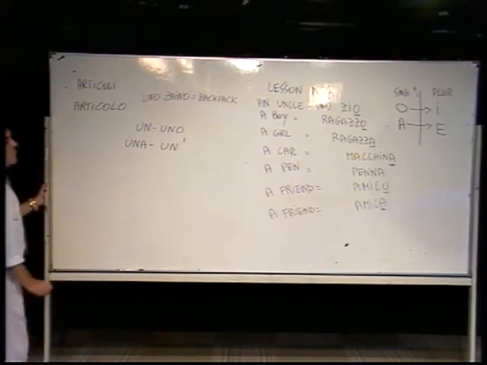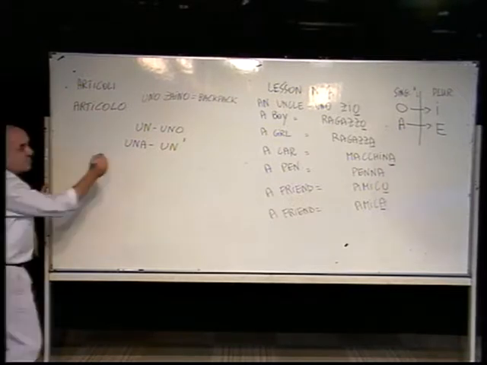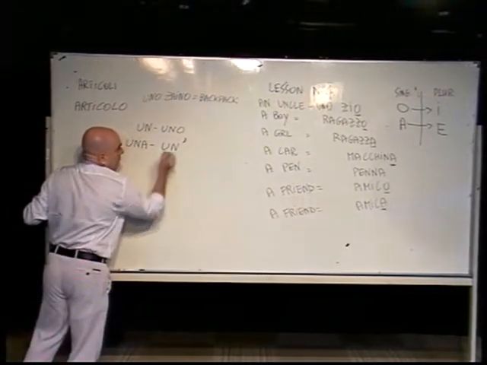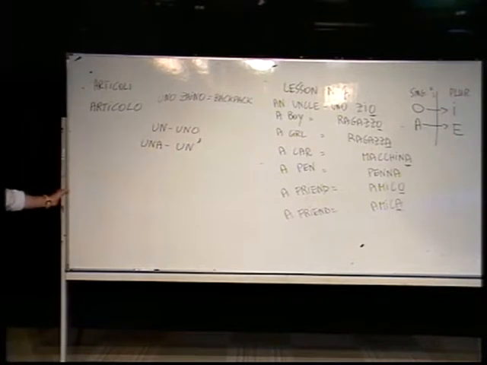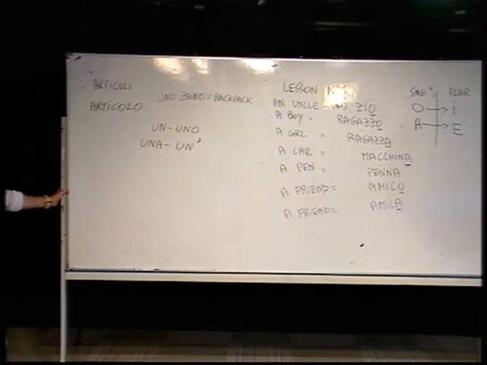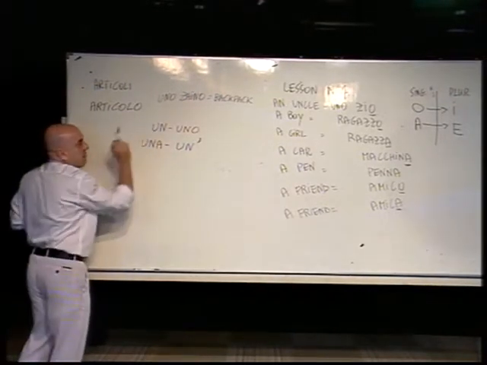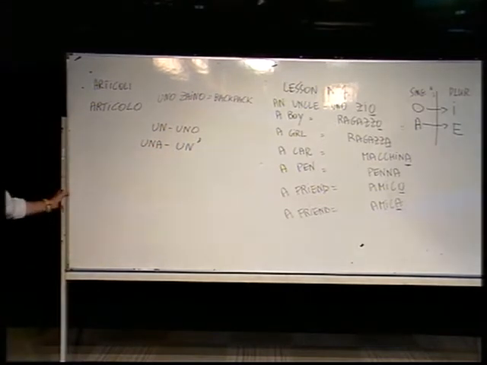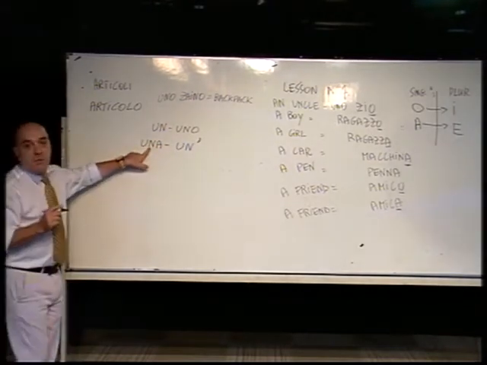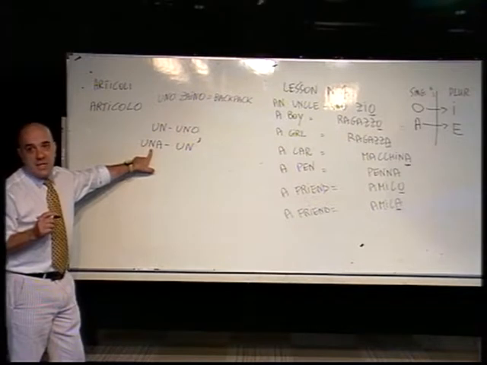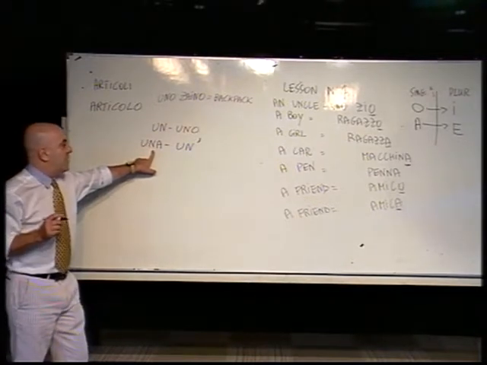After the word un, you will see a special sign that we call apostrophe. But the sound is exactly the same like the masculine un. Una is the most common one. You will use anytime, almost every time.